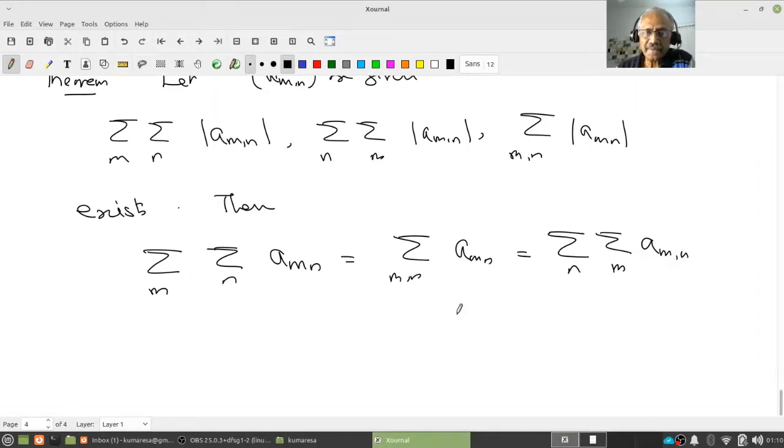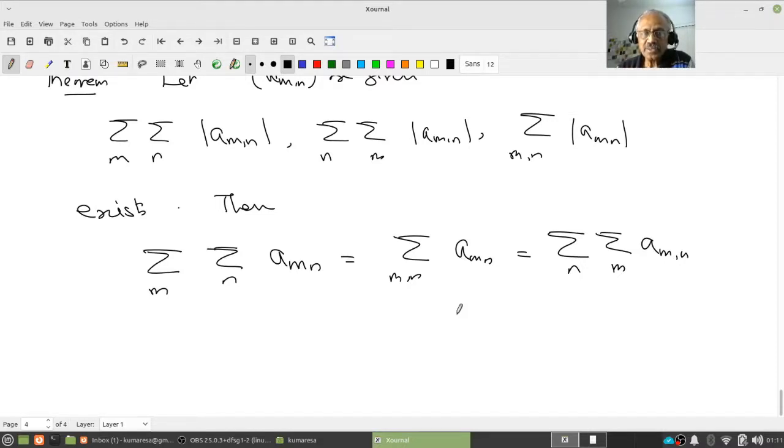Is that clear? Notice that under the stated condition, each of these three sums, two iterated sums and one double sum, all exist and they are all equal. That is also part of the theorem. The statement looks very simple, but it conveys a lot more. Now suppose the theorem is proved. Does it answer my earlier question? Yes. Suppose the a_mn are non-negative.